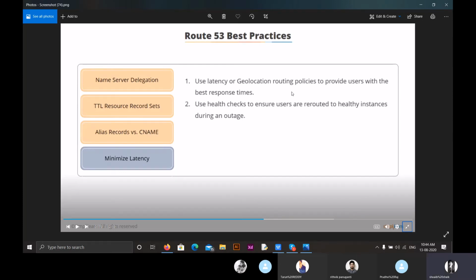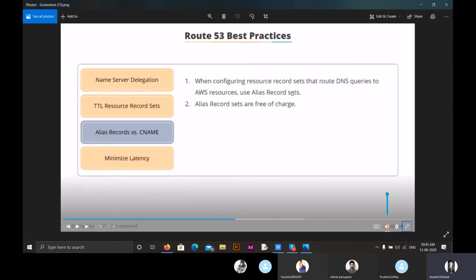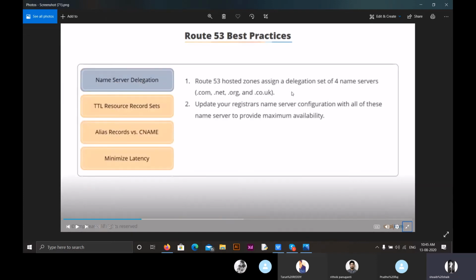So let me brief you again. These are the four things. One is name server delegation. The second one is TTL resource records. The third one is alias records, and the fourth is minimize latency. Coming to name server delegation, we have to know which domain we are using, in which region we are using it, and which domain delegation like .com, .net, .org we have to use.